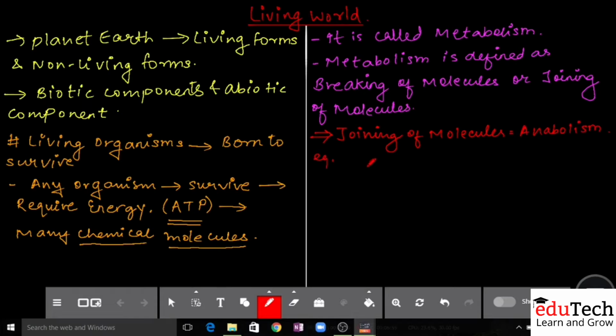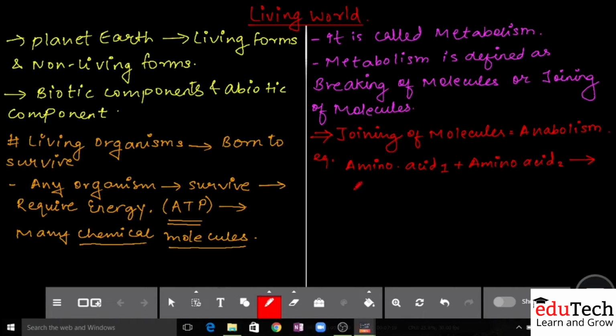If I have to take one example where something is getting joined, for example, amino acid 1 plus amino acid 2, it can be any amino acid, it can be any amino acid.